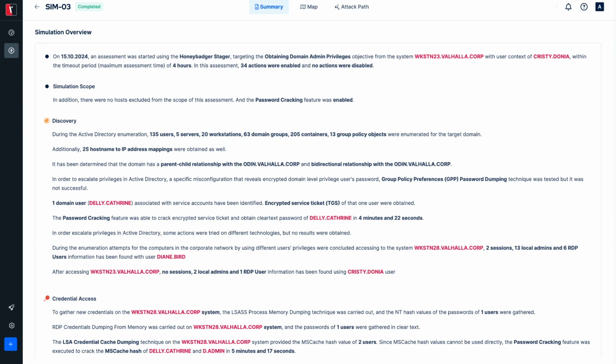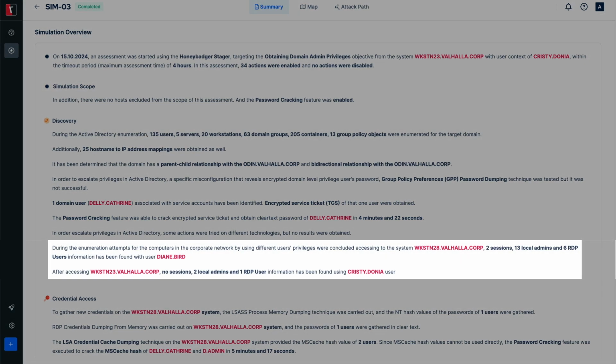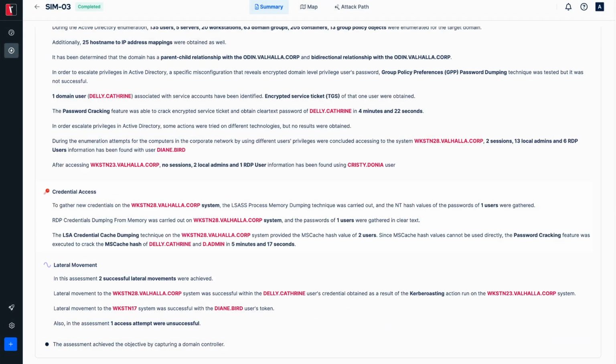In the discovery tactic, the information gathering steps performed during the simulation are listed. Information has been gathered indicating that the user Deli Catherine has a service principal name record, and a TGS ticket has been obtained. In the following paragraph, it is mentioned that an offline password cracking operation was performed on the user Deli Catherine's ticket, resulting in the retrieval of the user's plaintext password. The subsequent paragraphs describe how the key users were obtained to achieve the objective.